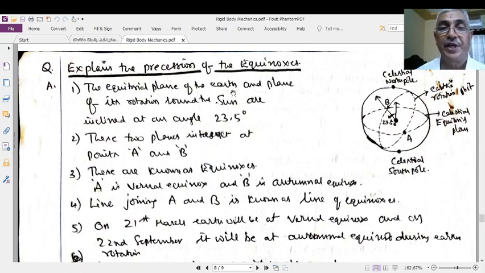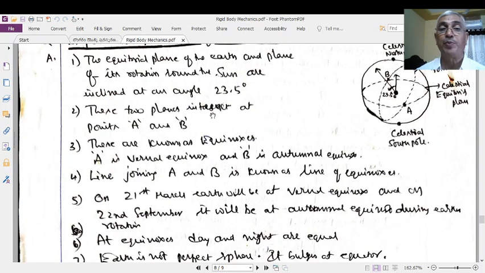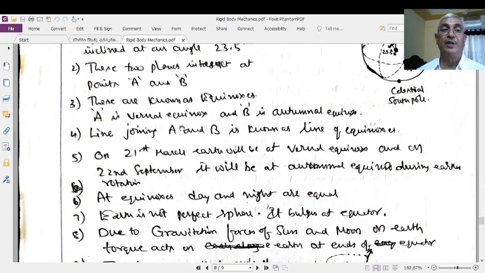The equatorial plane of the Earth and the plane of rotation around the Sun are inclined at an angle of 23.5 degrees. These two planes intersect at two different points, A and B, known as the equinox points.